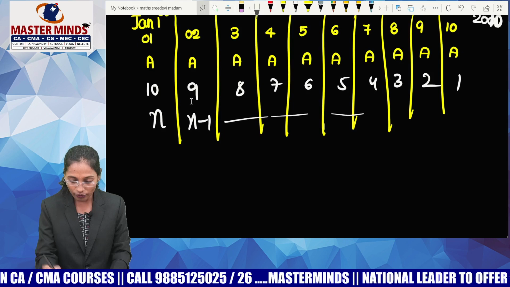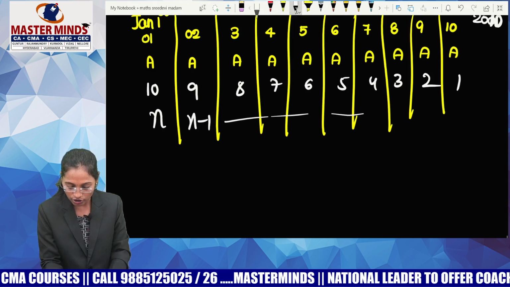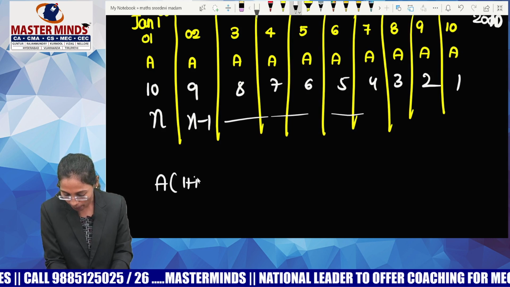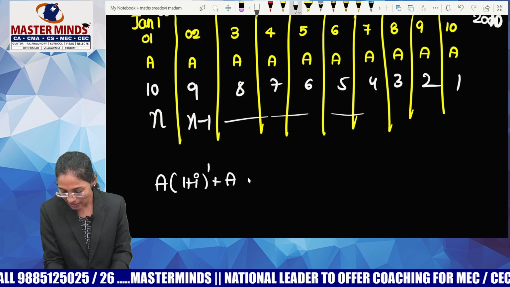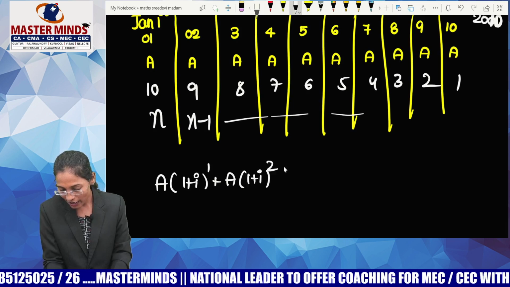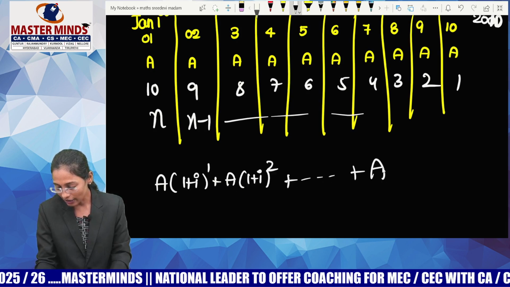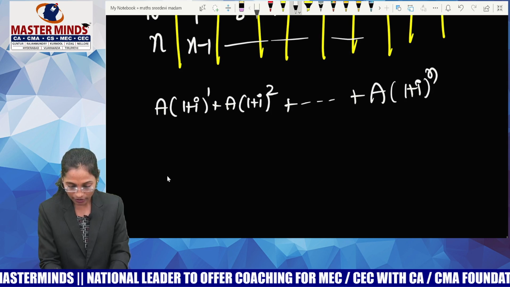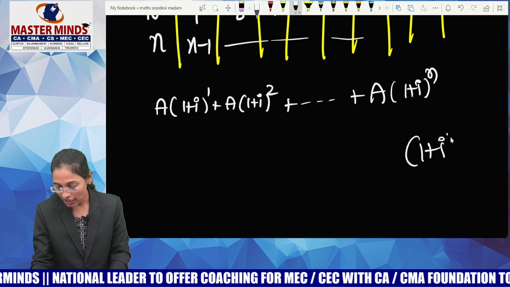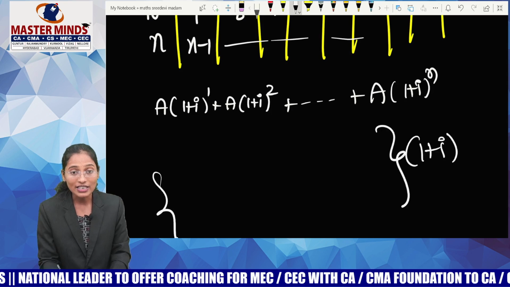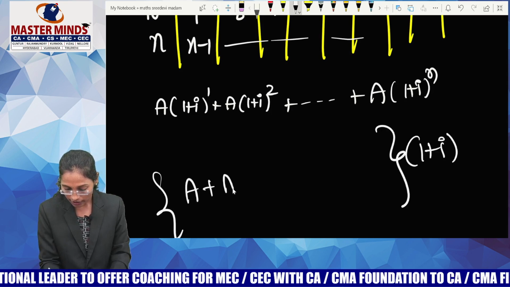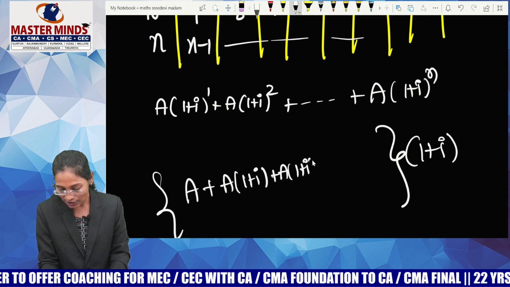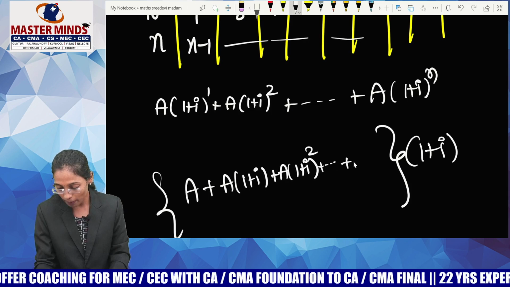Let me write the formula for future value of due annuity. A into (1 plus I) whole power 1. Next, A into (1 plus I) whole square. The last one, A into (1 plus I) whole power n. Everybody, look at this. I am just pulling (1 plus I) outside. If I pull (1 plus I) outside, what is it here? A. Next, A into (1 plus I). Next, A into (1 plus I) whole square. The last one, A into (1 plus I) whole power n minus 1.